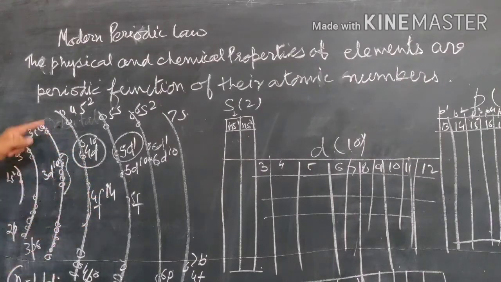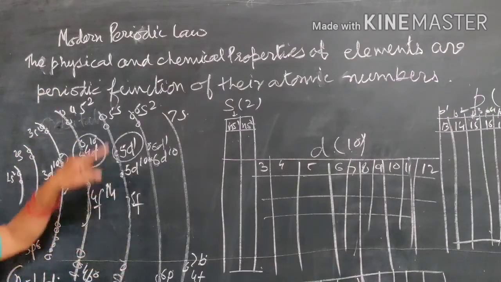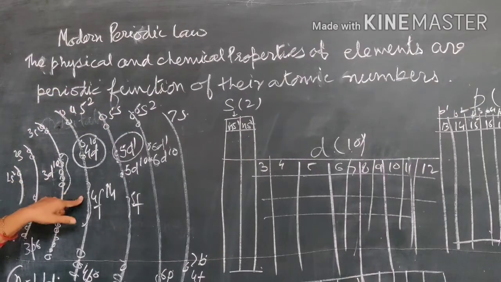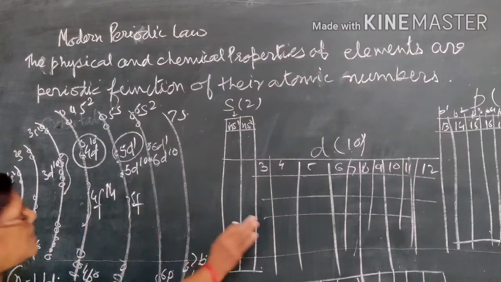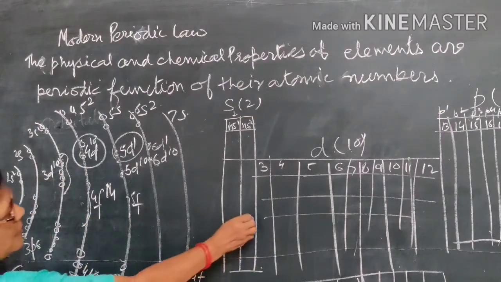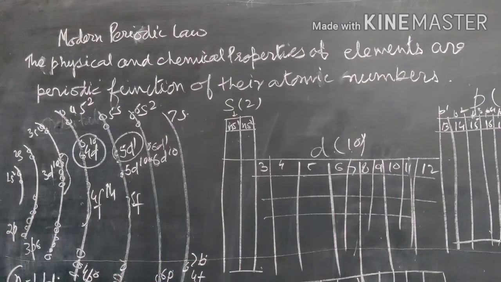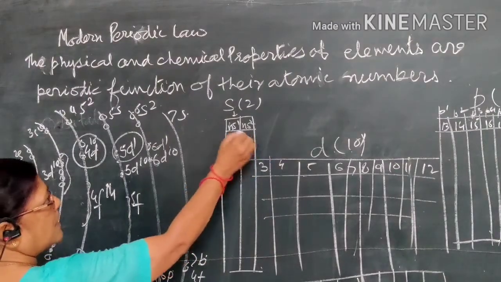You can see here the filling of electrons in the fourth orbit. First the 2 electrons will go, then the filling of 3d, then 6 electrons will go, then the filling of 5s, afterward there is the filling of 4d, then the electrons will go in 5p, then 6s, then again 5d1, and then there is the filling of 4f orbital. So in this way there is the filling, and in the similar way when you make it, you will get the periodic table. So this is for the first group and second group.